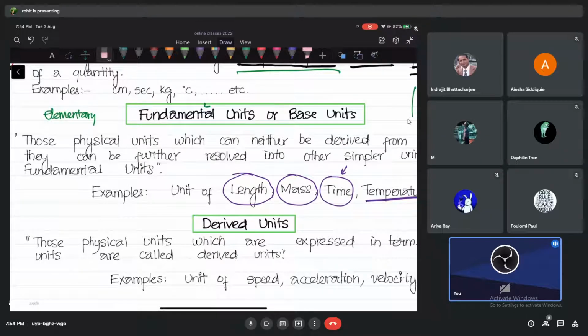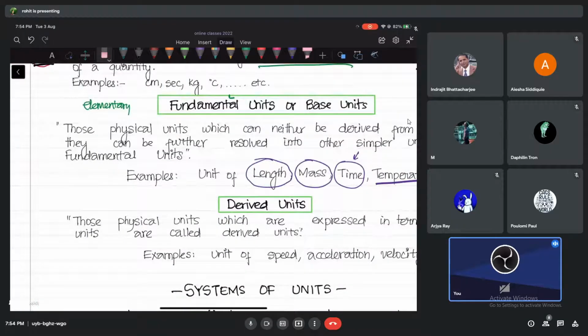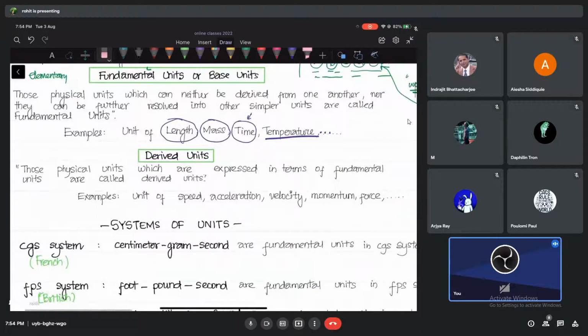So the quantities which we cannot derive from other quantities have units called fundamental units. I can even call them fundamental quantities. Now let me tell you some derived units, very simple. Speed, you already know, is derived from the units of length and time. Acceleration is also derived from length and time. Velocity also derived from length and time.